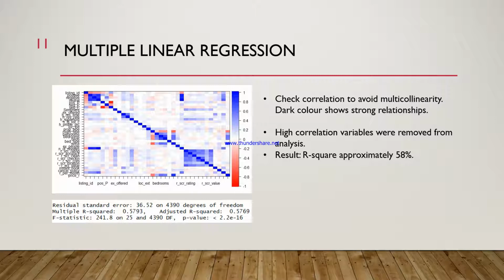or more of them, which, if removed, would have the lowest impact on our R-square of the regression. After removing all highly correlated variables in such a manner, we ended up having an adjusted R-square of approximately 58%. This means that 58% of the variance is explained by our multiple regression model.